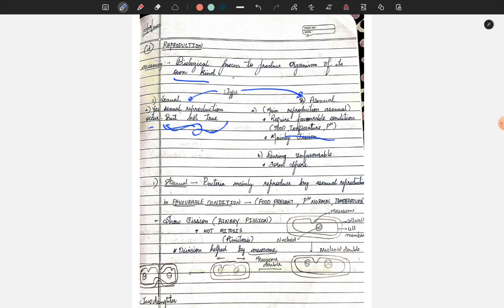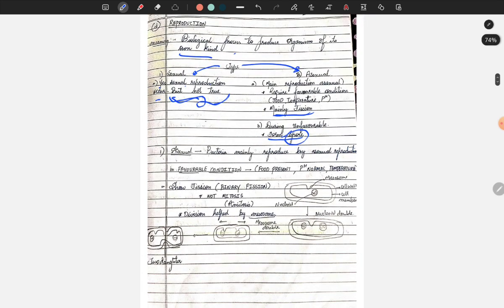Yes, mainly it requires conditions such as favorable food, temperature and pH, and it occurs mainly through fission. During unfavorable conditions, it forms spores. What do bacteria form during unfavorable situations? Yes, it forms spores. Now coming to asexual reproduction, bacteria mainly reproduce by asexual reproduction.